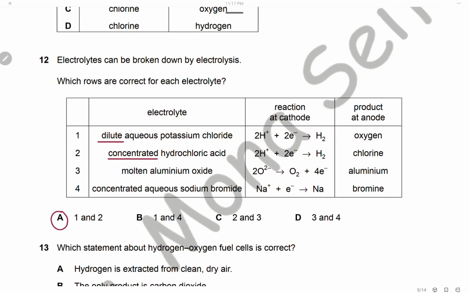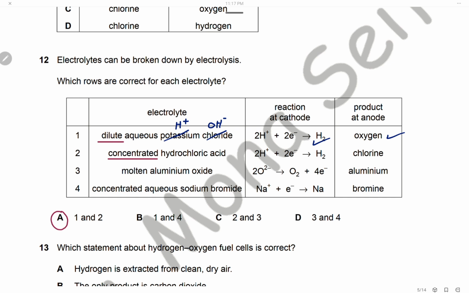Question 12. Electrolytes can be broken down by electrolysis. Which rows are correct for each electrolyte? The first one, dilute aqueous potassium chloride. Diluted, so also we have hydrogen and OH from water. At the cathode, potassium will never discharge, so at the cathode we will have hydrogen, and at the anode, because it is diluted, chloride will never discharge, and OH will be discharged as oxygen, so the first one is correct.